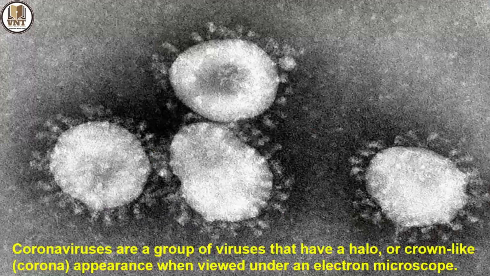And this is the microscopic view under the electron microscope. Coronaviruses are a group of viruses that have a halo shape and crown-like appearance when viewed under the electron microscope. This is how the coronavirus looks under an electron microscope.